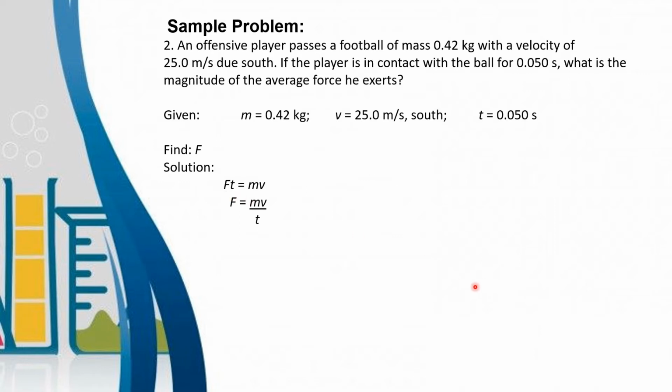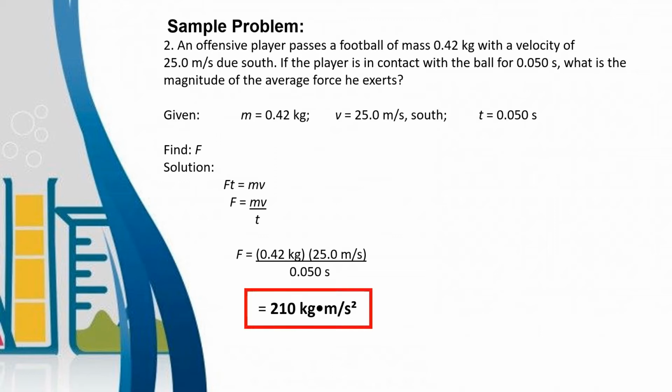Substituting the values, F is equal to 0.42 kg, the mass of the ball, times the velocity of the ball, 25.0 meters per second, divided by the time of contact, 0.050 seconds. Multiply first, then divide the product by the time. The value will be 210 kg meter per second squared. So that is the applied force, or the amount of force exerted on the football: 210 kg meter per second squared, or 210 newtons.